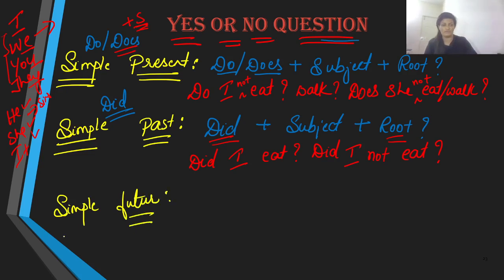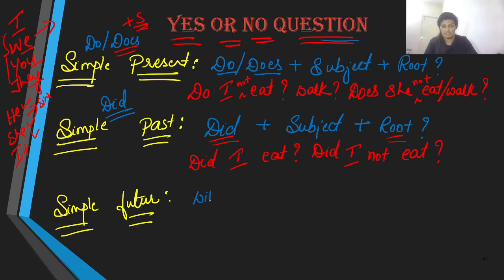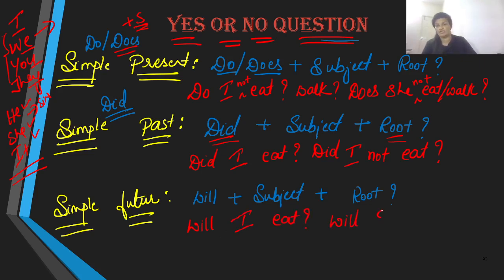In simple future, the sentence structure is also pretty simple. The auxiliary is already there. All you have to do is bring in will to the front like this, and then the subject, and you have the root verb and end it with a question mark. And how are you going to formulate the examples? Well, you will say like this. Again, subject doesn't matter. Any subject for that matter will take the same type of verb. So will I eat? Or for negative, will I not eat? That's it. That's all is your yes or no questions.